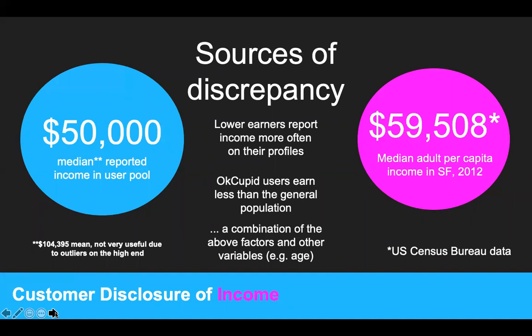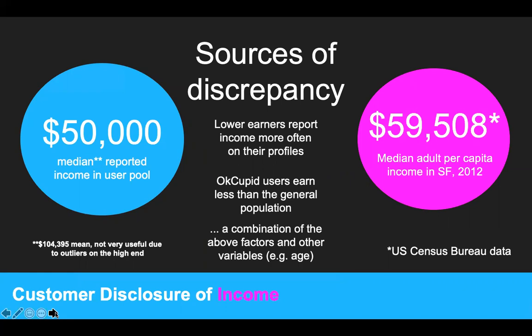Having addressed the topic of outliers and missing values, we took a deeper dive into disclosure of income by the OkCupid users. We used our data cleaning toolbox to look specifically at users who did answer the income question, and the results were pretty interesting. The median reported user income was $50,000 on the platform, while the reported mean income was over $100,000. The latter appears to be due to many observed outliers in the high end of income. A significant number of our users reported million-dollar annual incomes, for example.